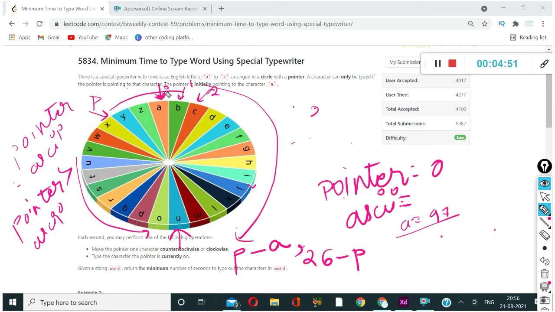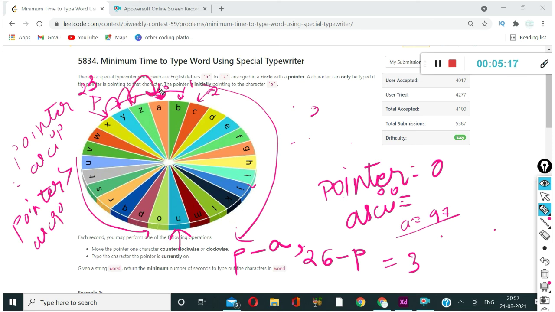Because if you have the ASCII of X as 23, 26 minus p will give 3. So 3 will be from this to this point, this to this point, and this to this point.